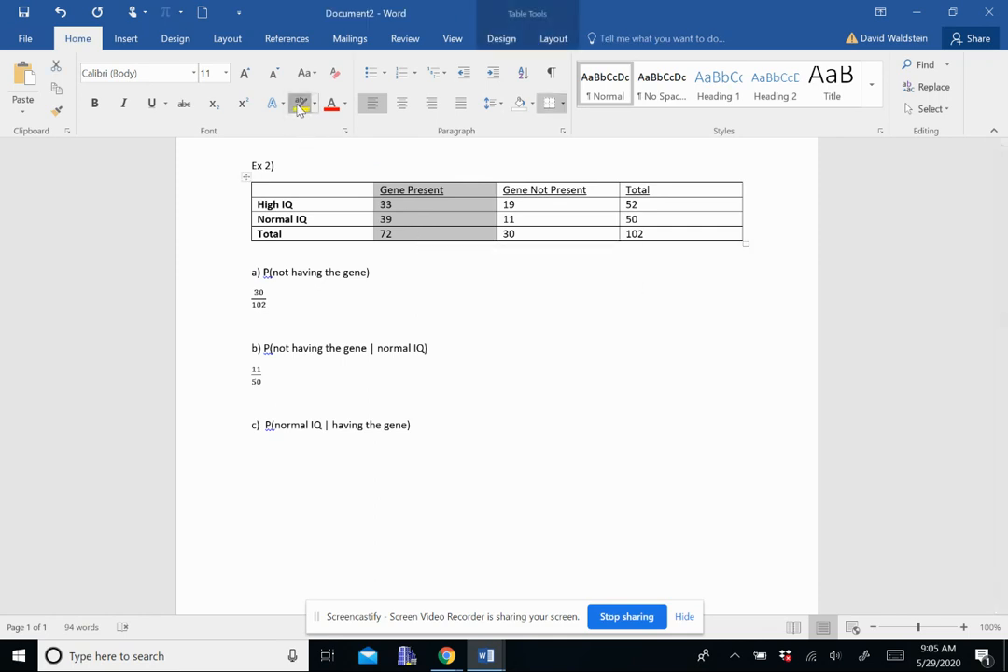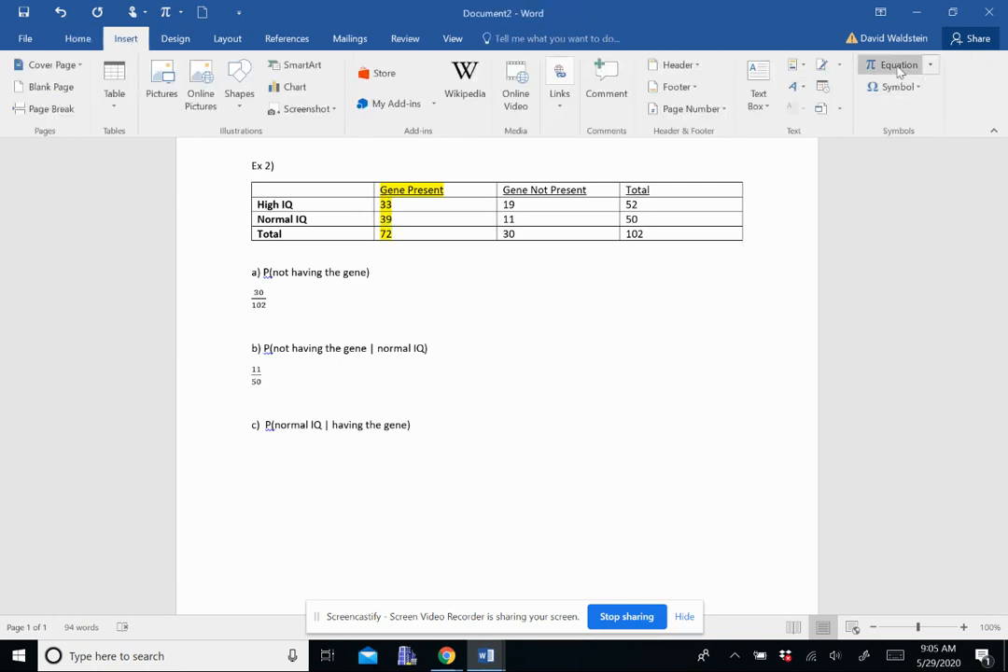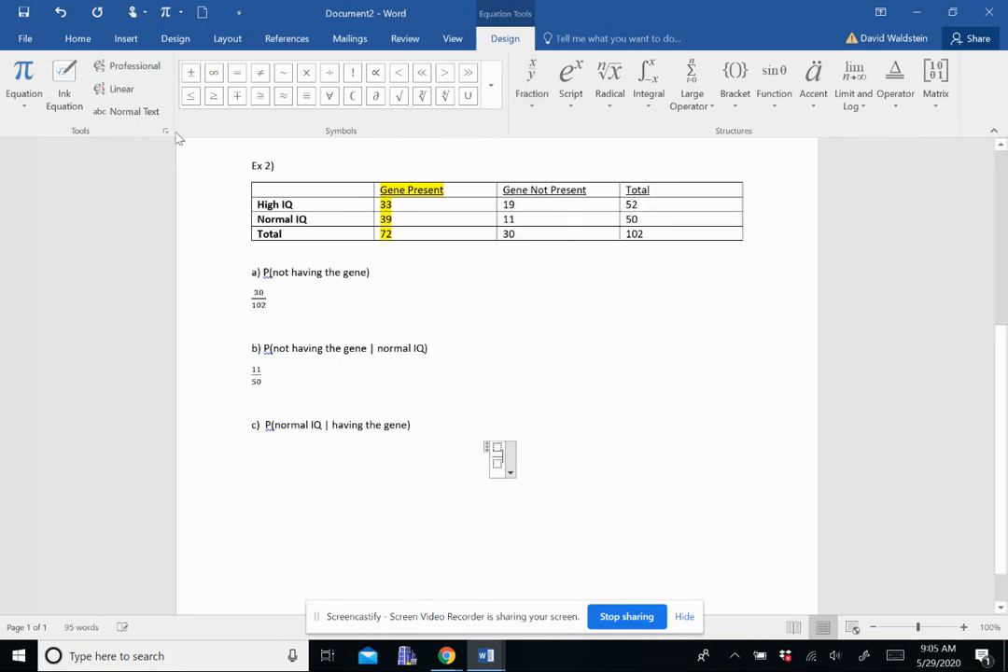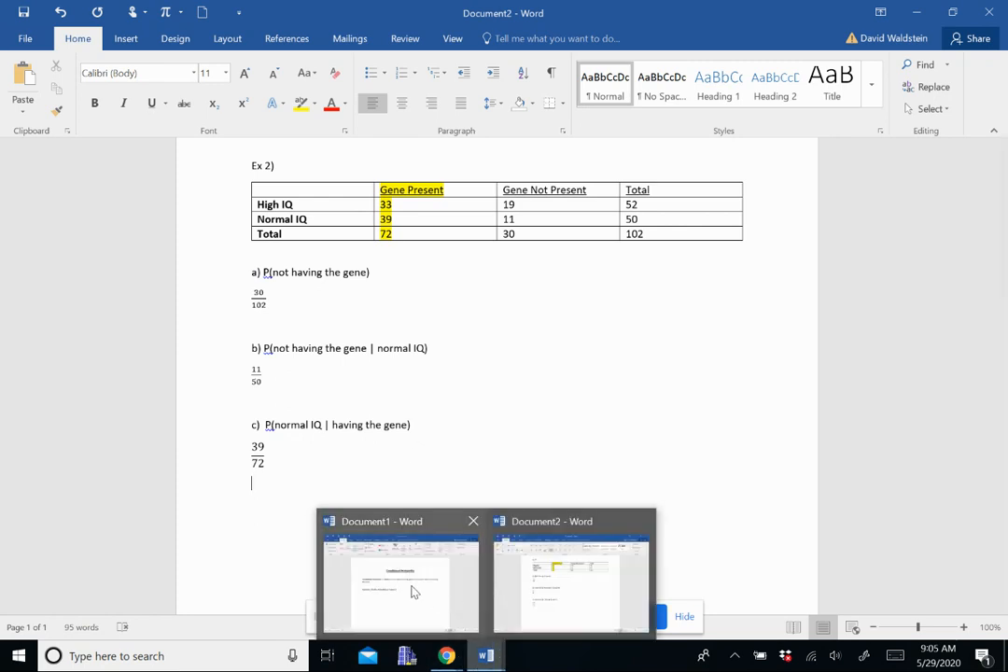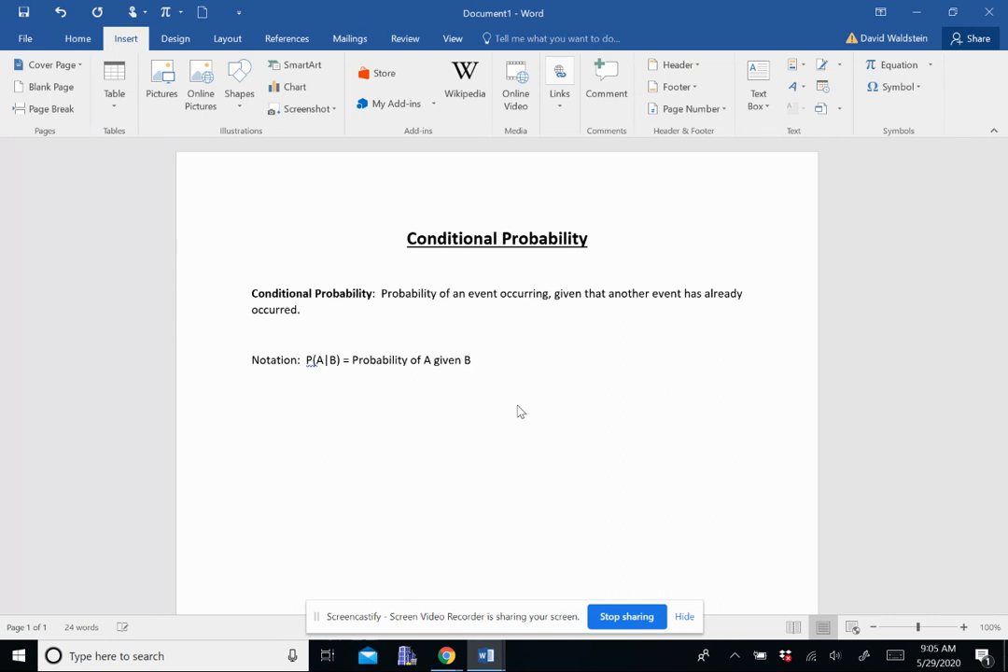Part C is the probability of having a normal IQ given that you have the gene. So now we're only worrying about these. It's given that the gene is present, so we're only worrying about these 72 people. So our denominator is going to be 72, and normal IQ is these 39 out of those 72. So there are some examples of conditional probability. One more term I want to throw at you is the concept of independence.